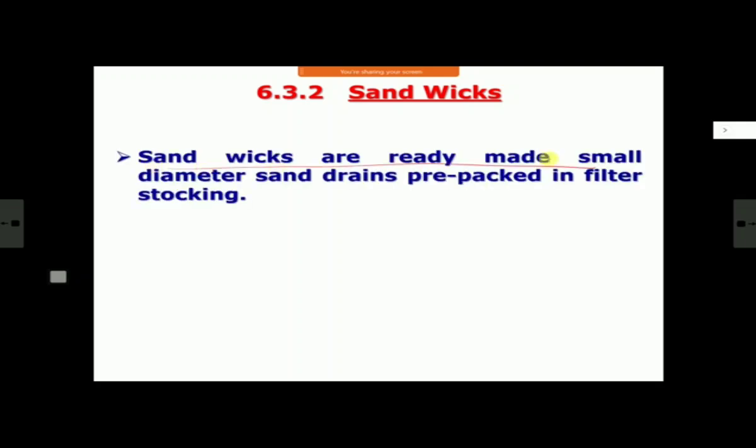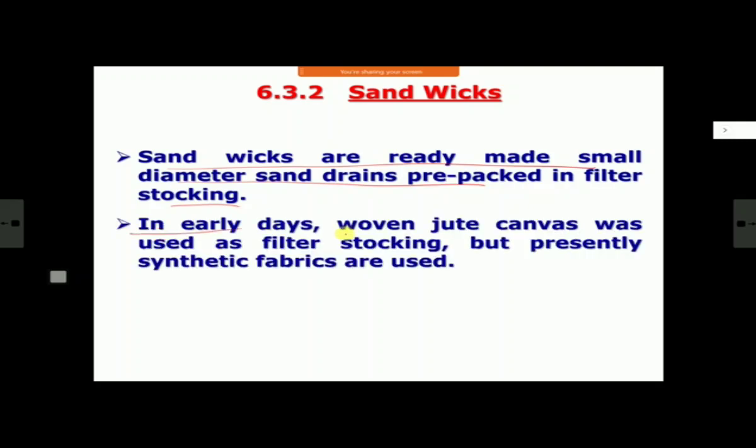So the sand wicks are ready-made small diameter sand drains, pre-packed filter stockings. They are like cylindrical things filled with sand. And in earlier days, woven jute canvas was used as filter stocking. Jute bags, woven. We'll see what is woven, non-woven, and all in geotextile after tomorrow onwards. But presently, synthetic fibers are used for making these stockings. You make the stockings of synthetic fibers and then drop them in this.